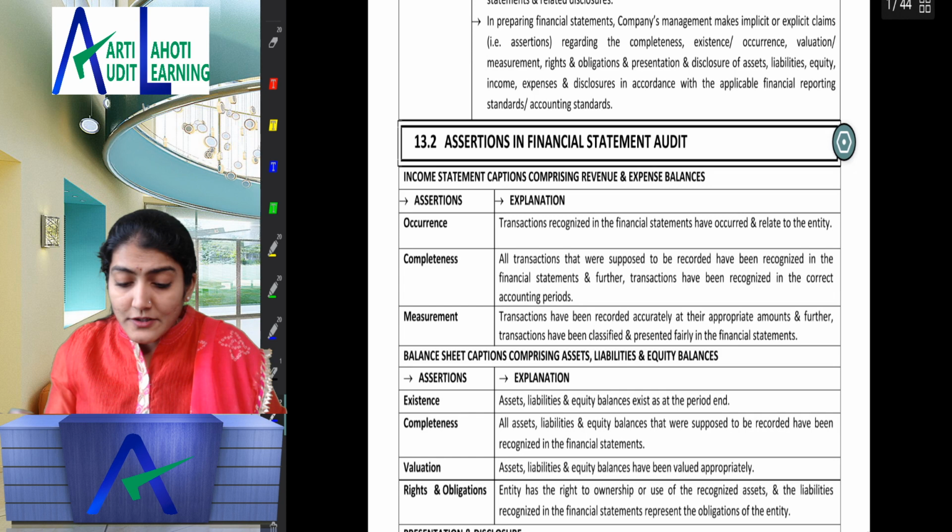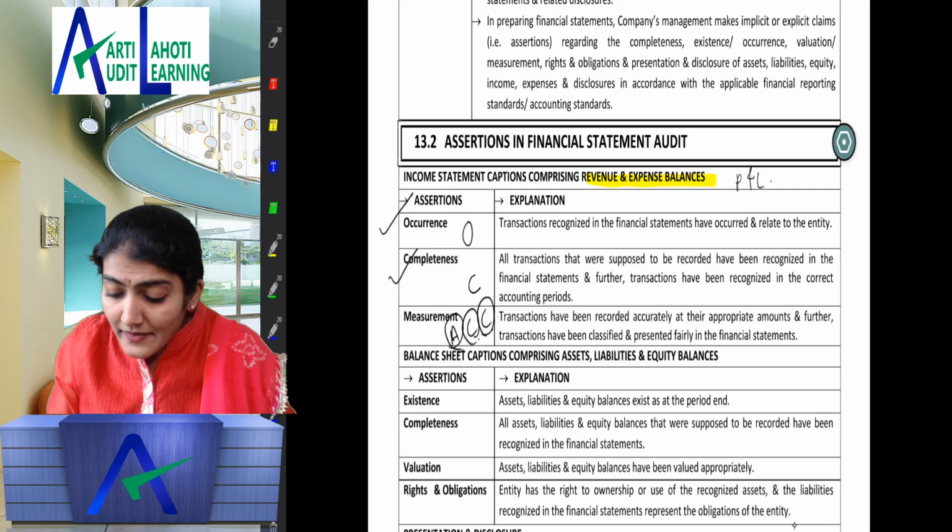So occurrence, completeness, that is our OC. And measurement, so now they have put the ACC together. What is the ACC? Accuracy, cutoff and classification. Whether they have been recorded at the correct amount, in the correct accounting period, and also in the correct account. So amount, period and the account. Transactions have been recorded accurately, that is regarding the amount, and further transactions have been classified and presented, that is the correct account, and also recorded in the correct accounting period. The correct accounting period, to some extent they've also covered it under the completeness.